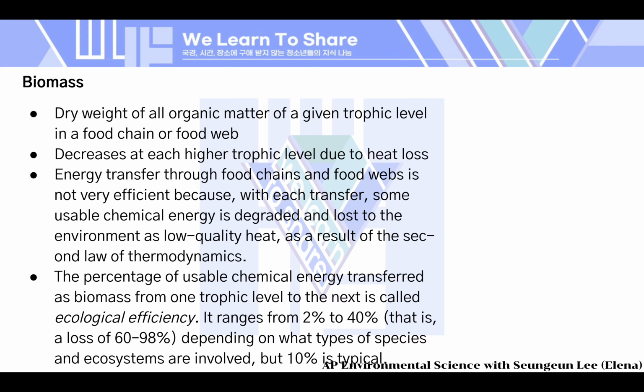Energy transfer through food chains and food webs is not very efficient. With each transfer, some usable chemical energy is degraded and lost to the environment as low-quality heat, as a result of the second law of thermodynamics. The percentage of usable chemical energy transferred as biomass from one trophic level to the next is called the ecological efficiency. It ranges from 2% to 40%, which means a loss of 60 to 98%, depending on the species and ecosystems involved, but 10% is typical.